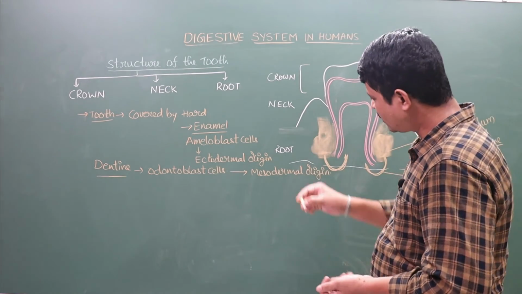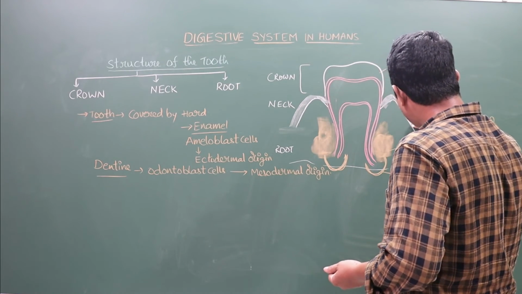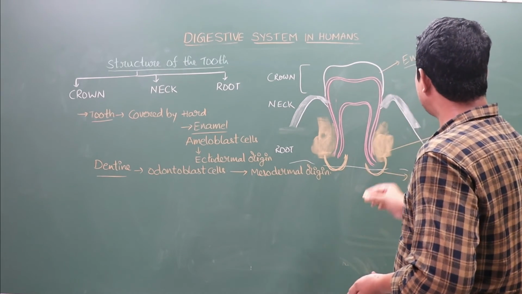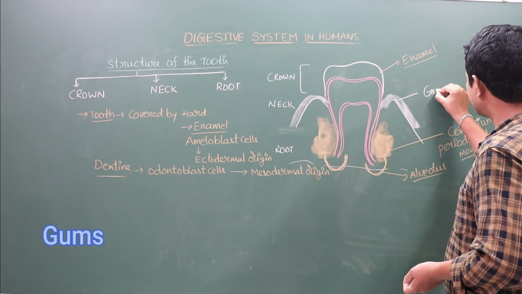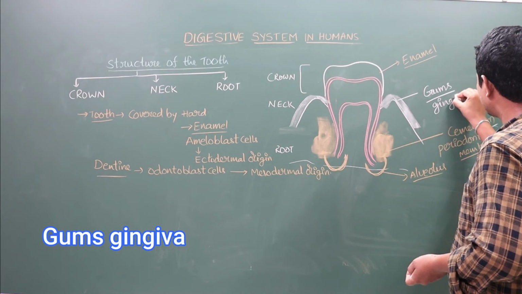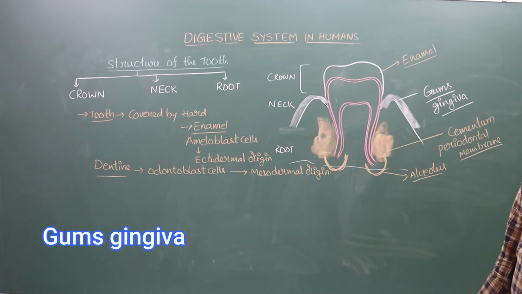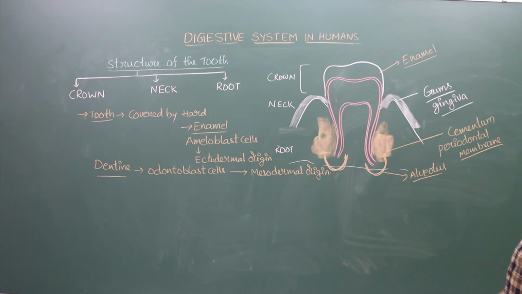Whereas the neck of the tooth is covered by gums or gingiva. So gums are gingiva. This is the structure of the tooth.